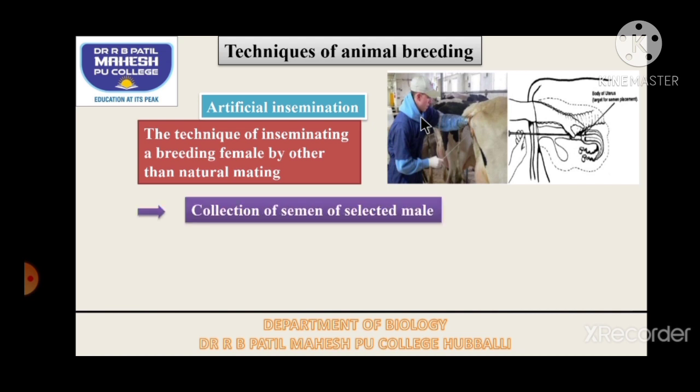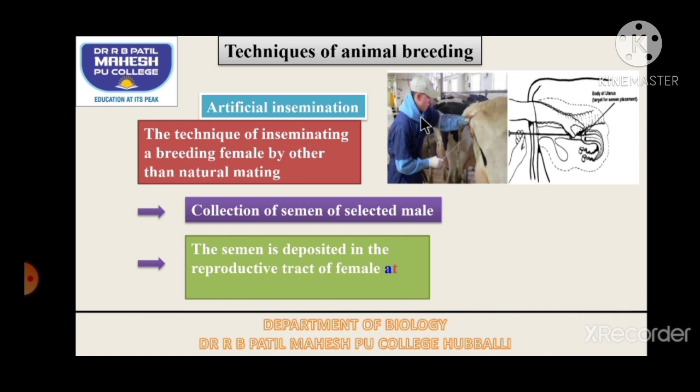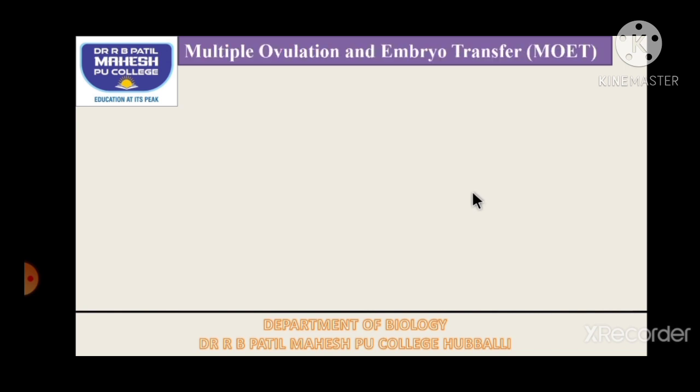So in this process we have to collect the semen of a selected superior male, and this semen is deposited in the reproductive tract of a female at the proper time of the reproductive cycle. So that is artificial insemination. Now coming to the next technique, that is called multiple ovulation and embryo transfer.